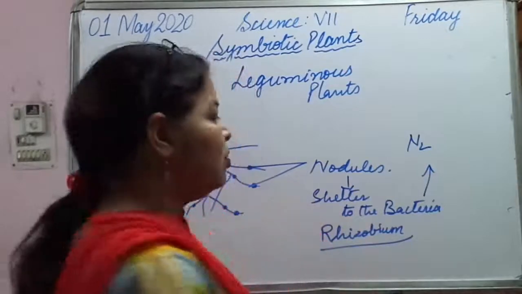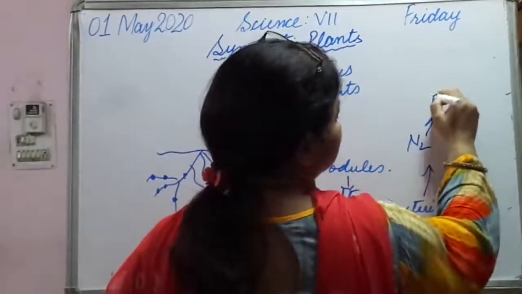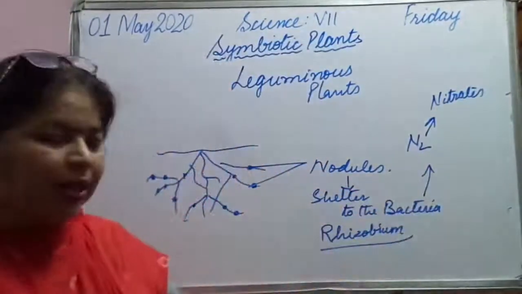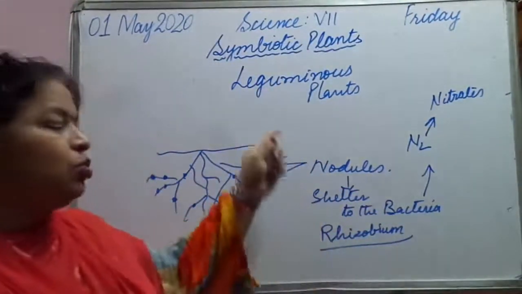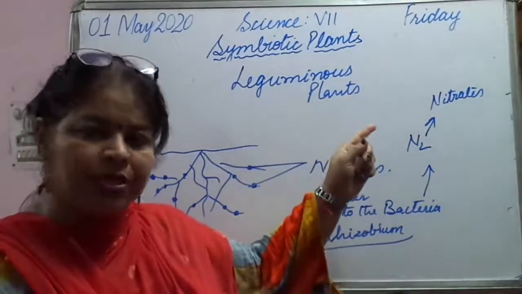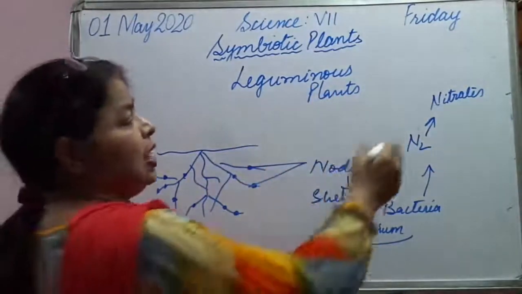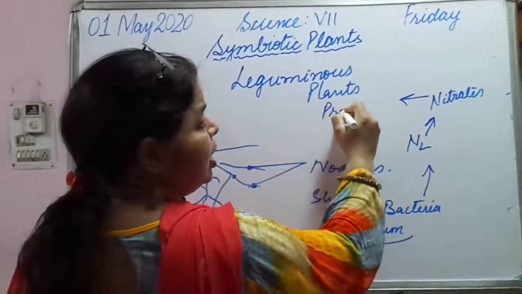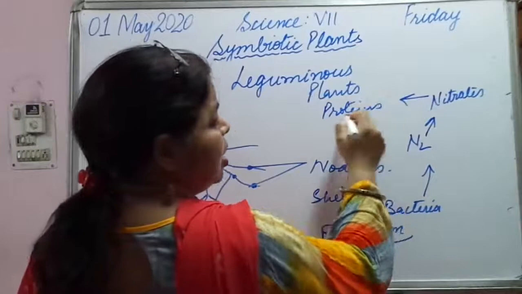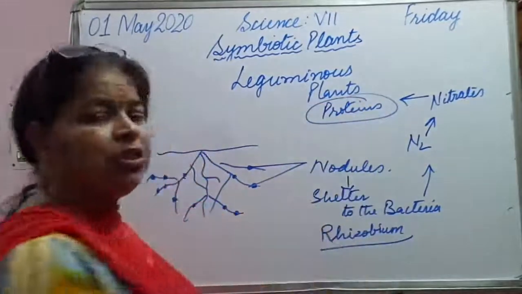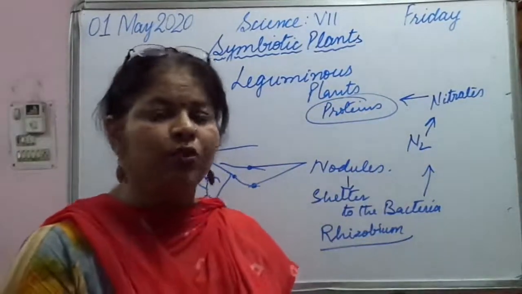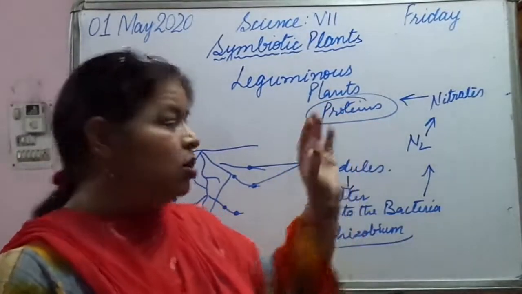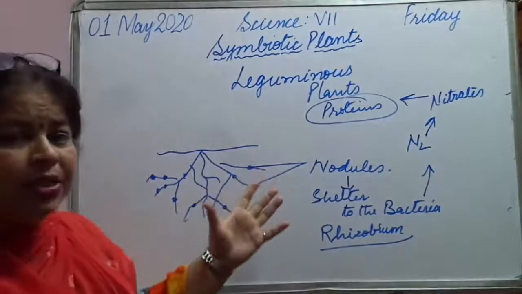Okay, they convert them into nitrates, and these nitrates are absorbed by the plant and used for basic life processes. The nitrates come in the form of proteins now, and these proteins are very much required by us. So when animals feed on this, they get proteins. Just see the cycle, how it is happening.